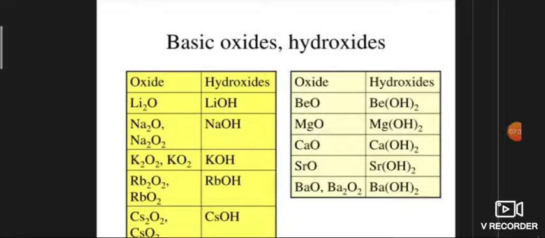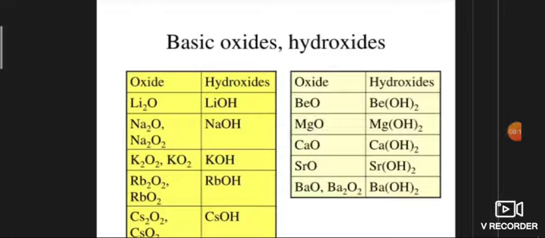Further, the stability of peroxide O2 2 minus or superoxide O2 minus increases as the size of the metal ion increases. This is due to the stabilization of the large peroxide and superoxide ion by a larger cation through the lattice energy effect, because lithium oxide is more stable.